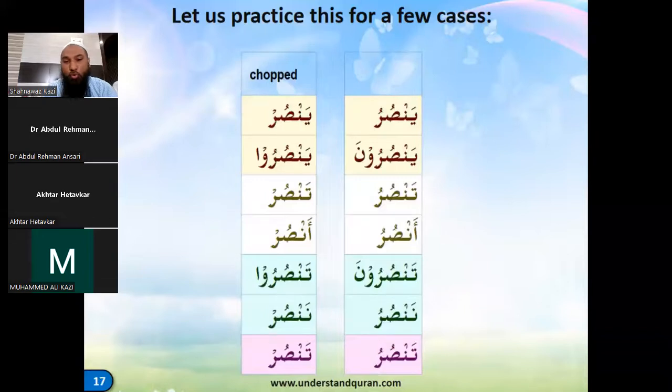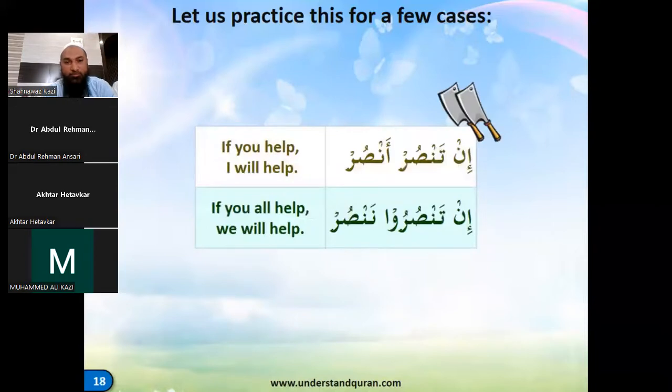Tansur will become tansur, right? The same concept: the dhamma becomes sukoon. We'll take a sentence: if you help, I will help. In tansur ansur. There's a sukoon in the end.